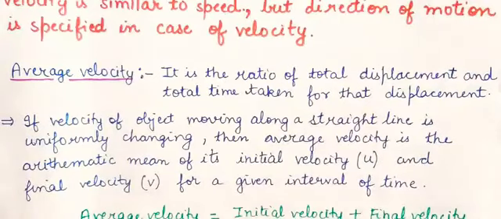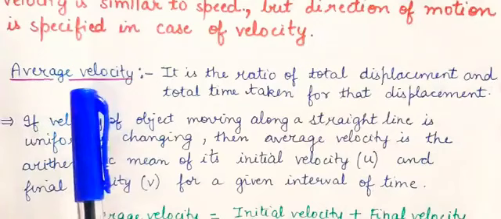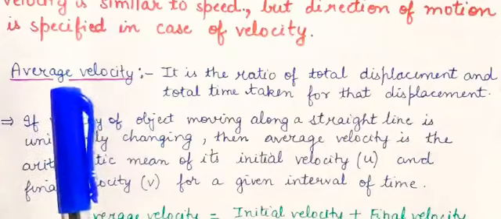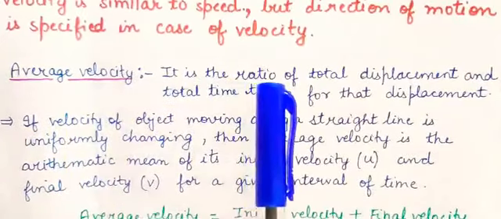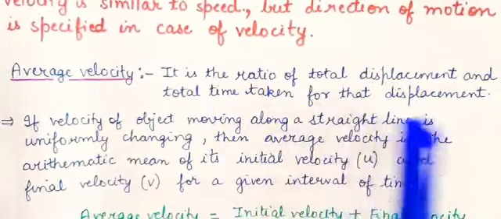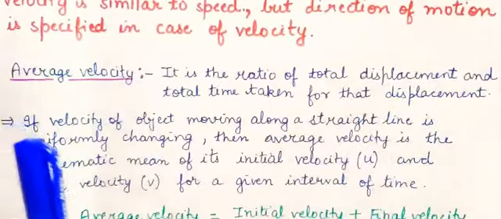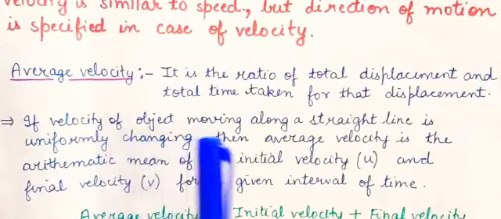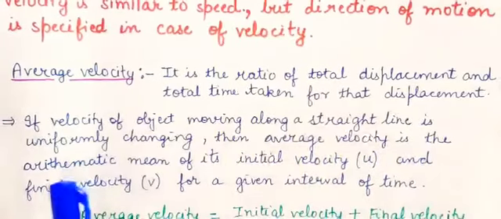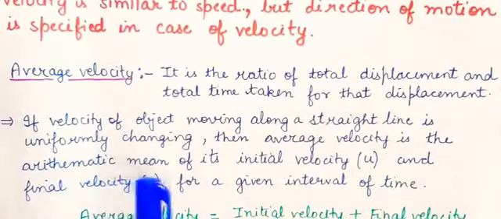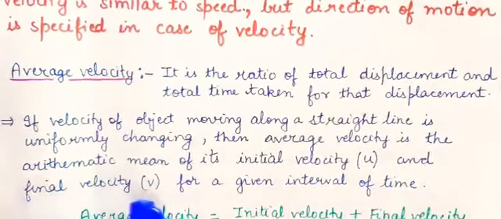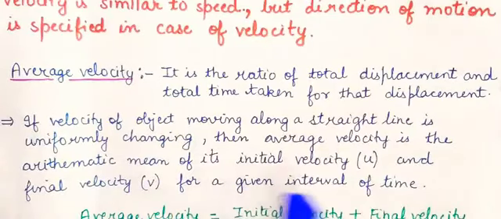Clear? Okay. Now next, what is average velocity? I discussed average speed, the ratio of total distance and total time. Similarly, average velocity is a ratio of total displacement and total time taken to cover that displacement. So, if the velocity of an object moving along a straight line is uniformly changing, then average velocity is given by the arithmetic mean of its initial velocity, denoted by u, and final velocity, denoted by v, for a given interval of time.